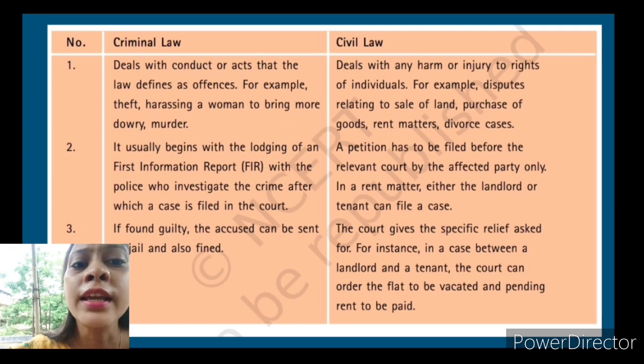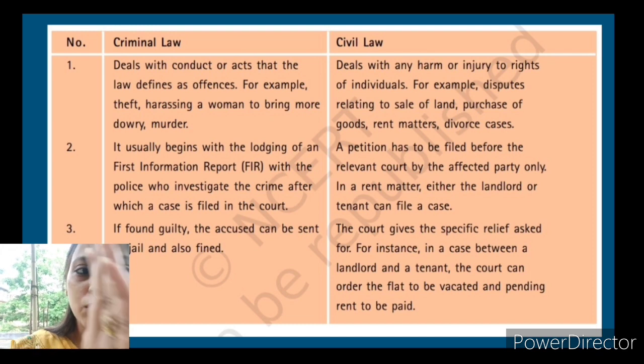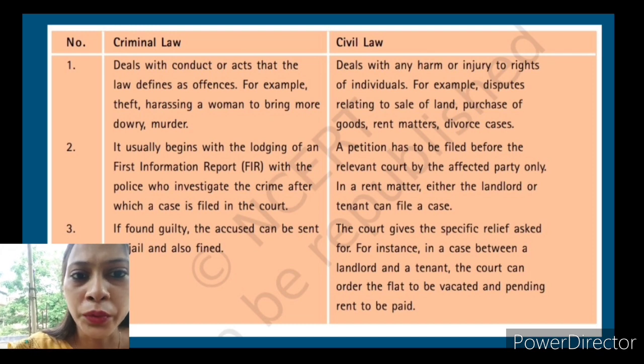Third point you can just add, if found guilty. Okay, we already discussed the same points which are also taken from the book, so you can just go through it.